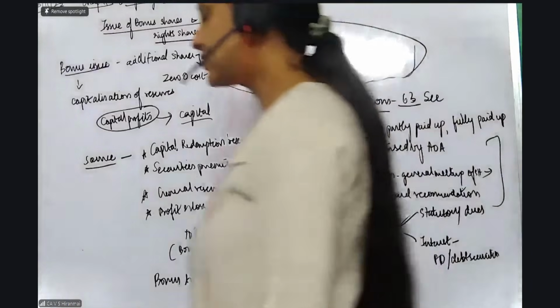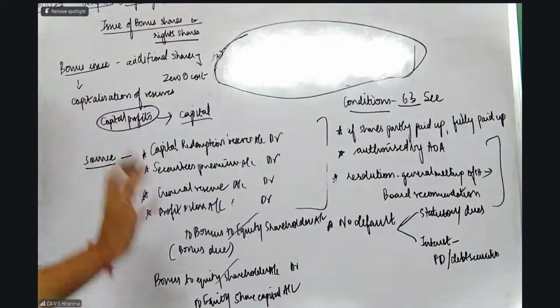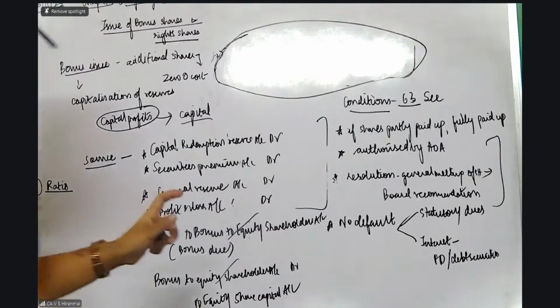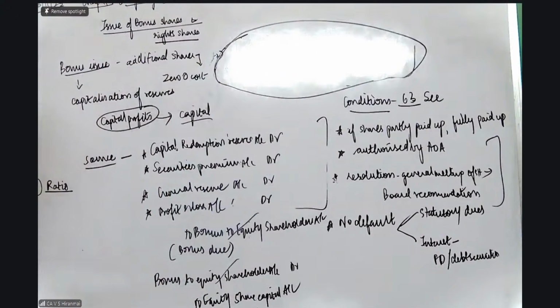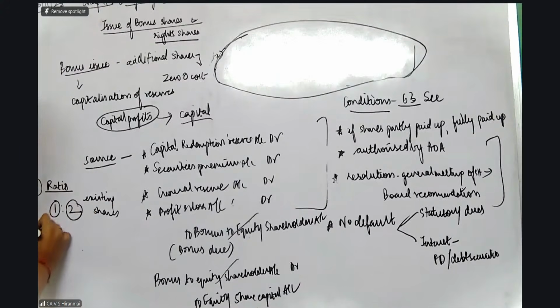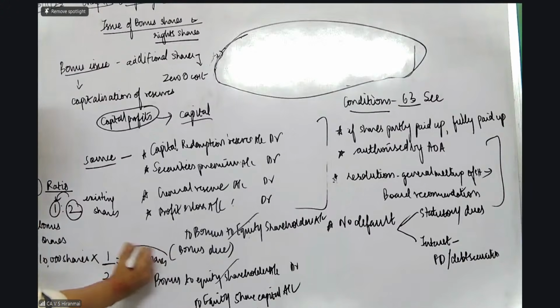The fourth concept is the accounting treatment. Now the fifth concept, a very small but very important concept, is the ratio, which will be given to you in the question. How do I understand the ratio? When you understand the ratio, it becomes very easy to compute the amount. If I say 1:2, it means you have 2 existing shares and you will get 1 bonus share. So if you are already holding 2 shares, you will be given 1 share. Now 10,000 shares are there in the company. How will you compute 10,000 shares into 1/2? Always, the second number becomes the denominator and the first becomes the numerator. So you get 5,000 bonus shares.